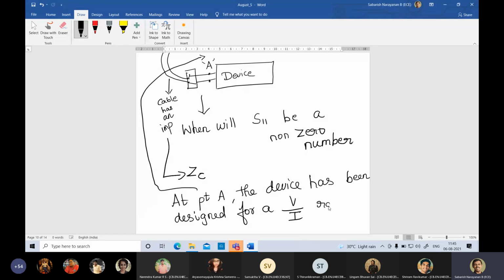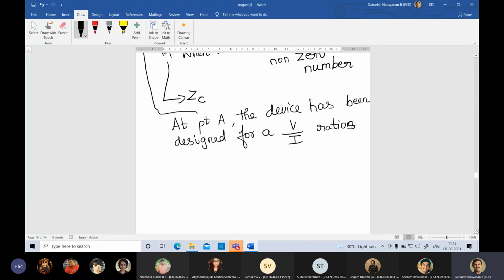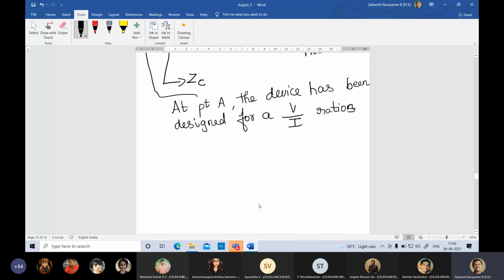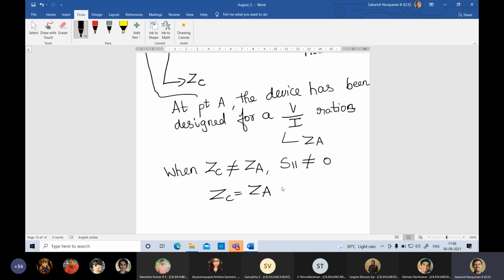You call it the input impedance. So when they are in mismatch, you will have a reflection, which is seen in the S11. I am putting it as ZA. When ZC is not equal to ZA, S11 will not be equal to 0. When ZC equals ZA, S11 equals 0. So you get a feel from this.